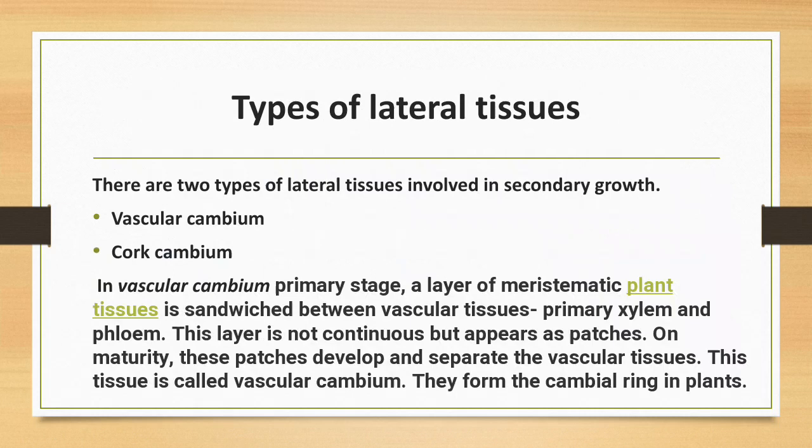Types of lateral tissues. There are two types of lateral tissues involved in secondary growth: vascular cambium and cork cambium. In the vascular cambium primary stage, a layer of meristematic plant tissue is sandwiched between vascular tissues, primary xylem and phloem. This layer is not continuous but appears as patches. On maturity, these patches develop and separate the vascular tissues. This tissue is called vascular cambium. It forms the cambial ring in plants.